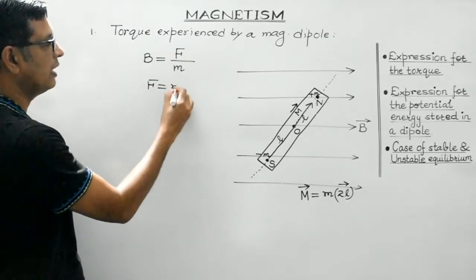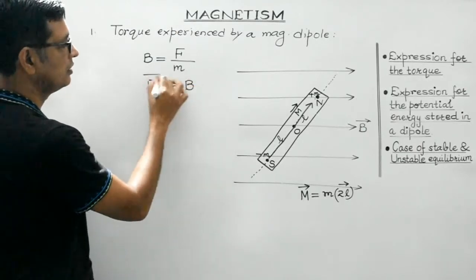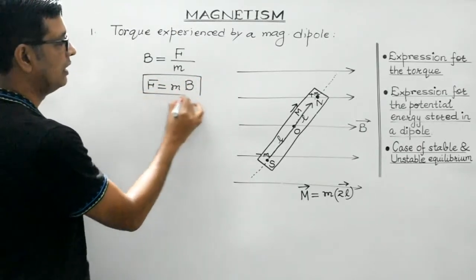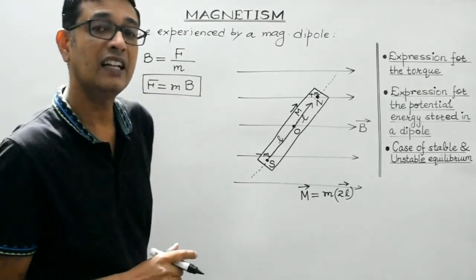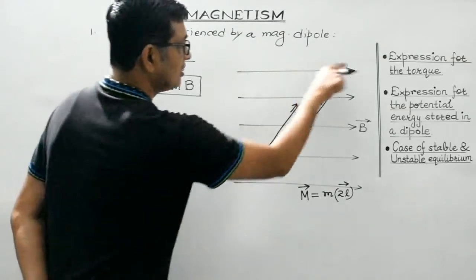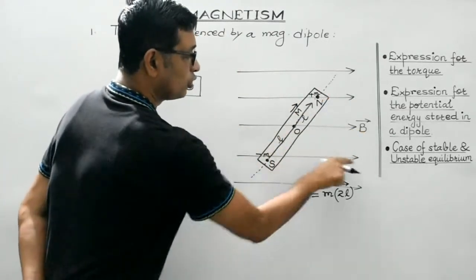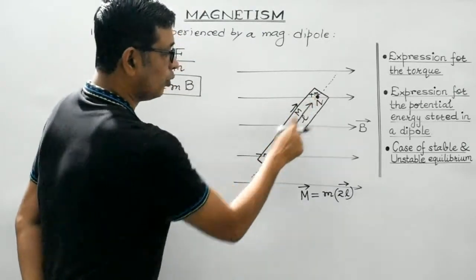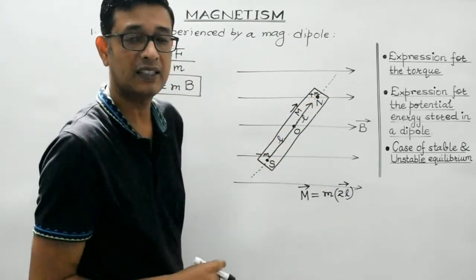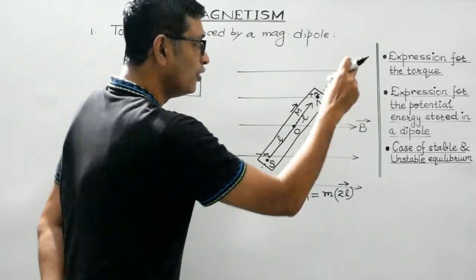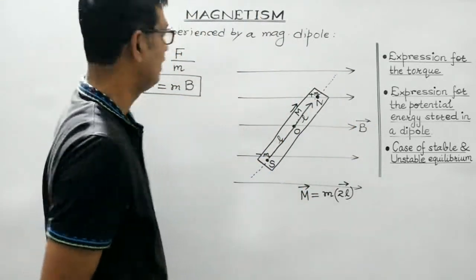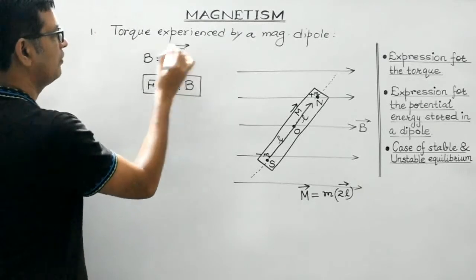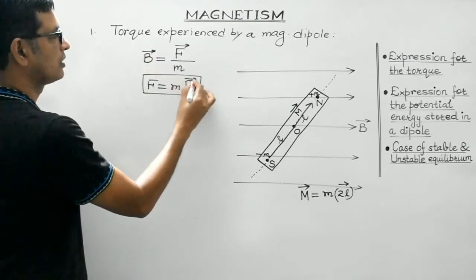It will be m into B, right? This is the formula which we will be using. m is the pole strength, B stands for the magnetic field. This is the magnetic field due to some other source, isn't it? And these are the pole strengths, plus m and minus m, under the influence of this magnetic field. Now, as you are aware, magnetic field is a vector quantity, so it will be represented like this.